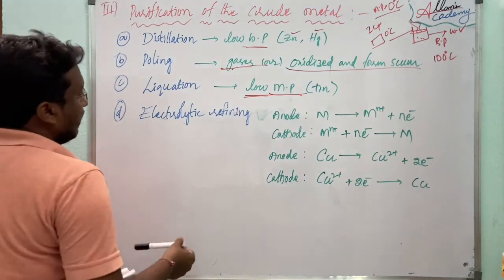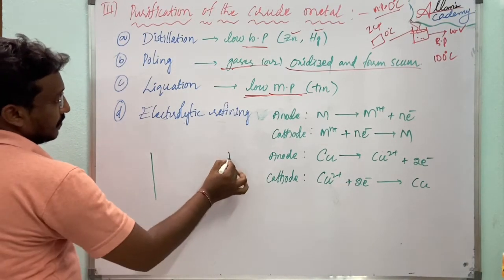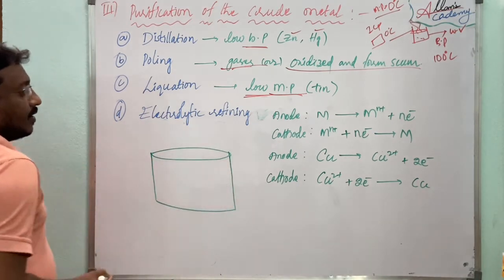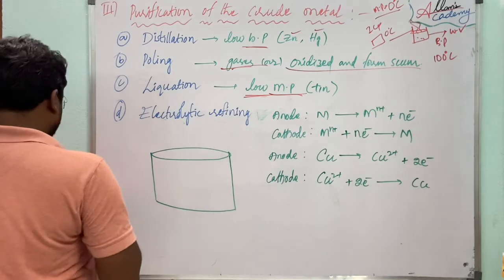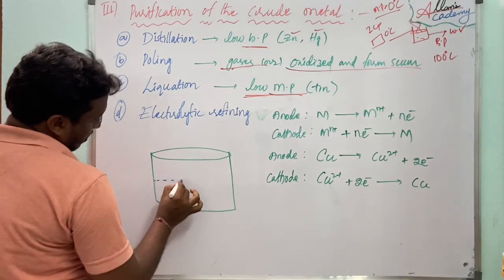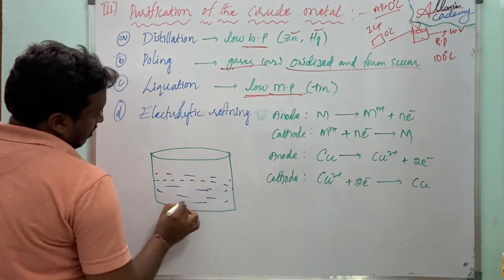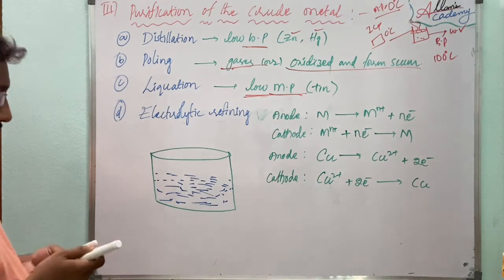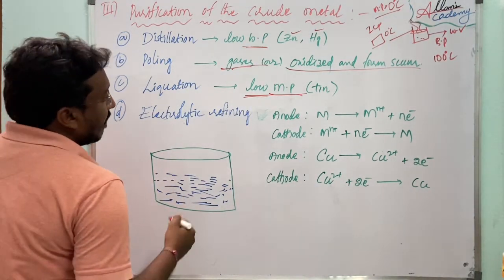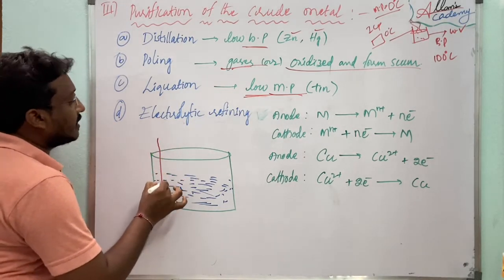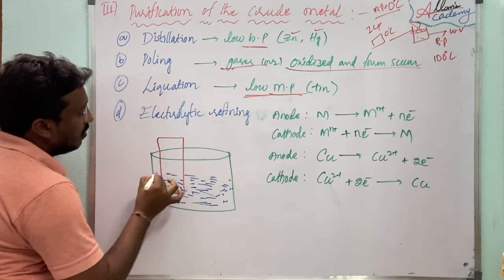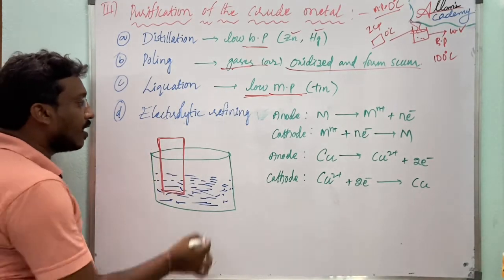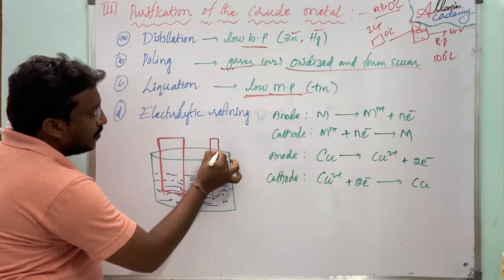Here in electrolytic refining, we will take a container with the liquid form of the metal with impurities, and here we will take one thick piece of impure copper and one thin piece of pure copper.